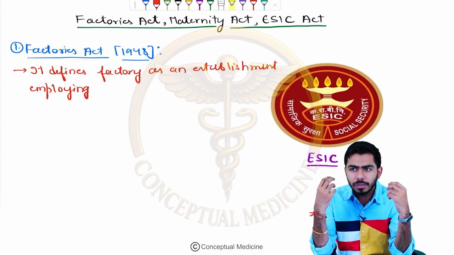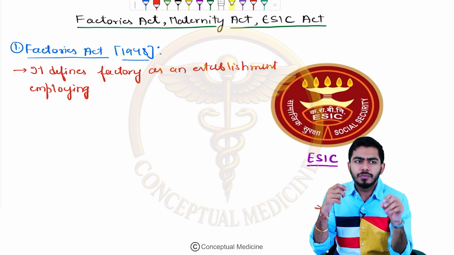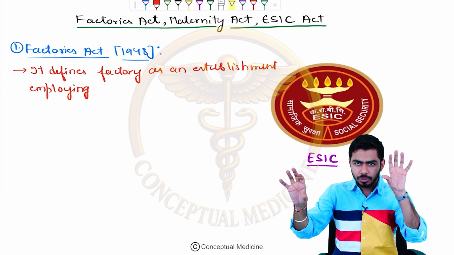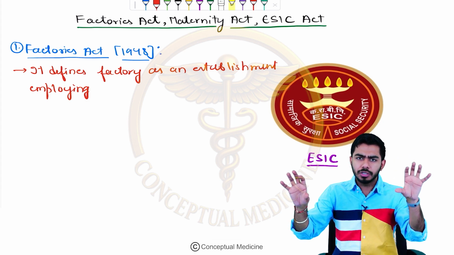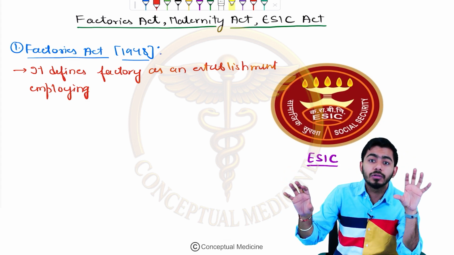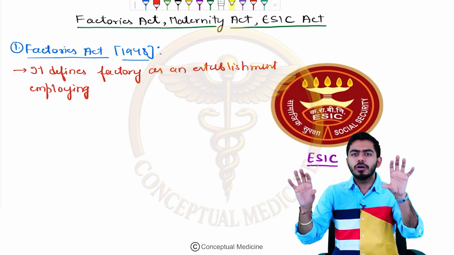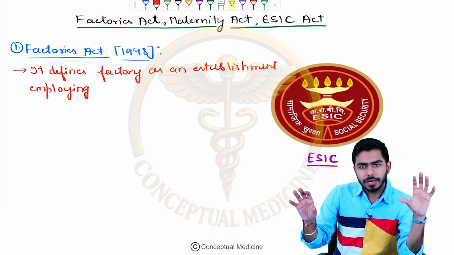You have two establishments here, one is this and another one is this. This establishment is using power, electricity and so on, and has 10 workers or more, so this establishment will be called a factory.